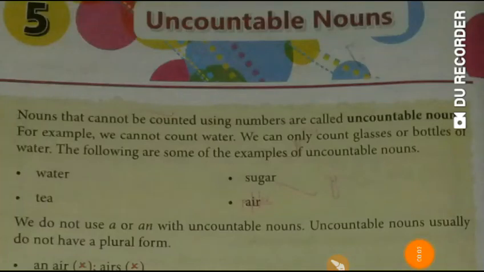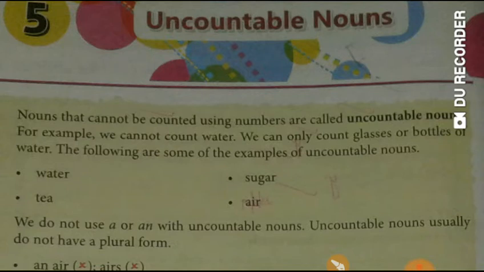Hello everyone. In this video, we'll talk about uncountable nouns. As you know, nouns that cannot be counted using numbers are called uncountable nouns. For example, can we count water using numbers? Like, can we say 1 water or 2 water? No, we cannot. So, water is an uncountable noun. We can only count glasses or bottles of water.